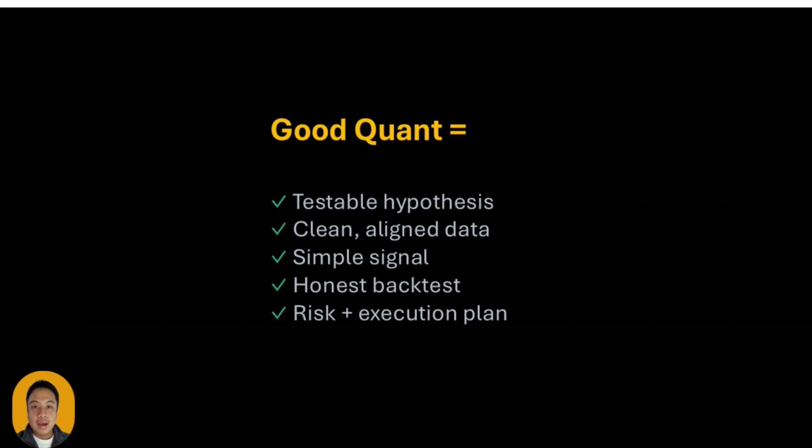Now, your homework. Write a one-page strategy spec using the template. Do the data audit properly, especially calendar alignment and missing value rules. Define one failure mode. When should the strategy stop working?